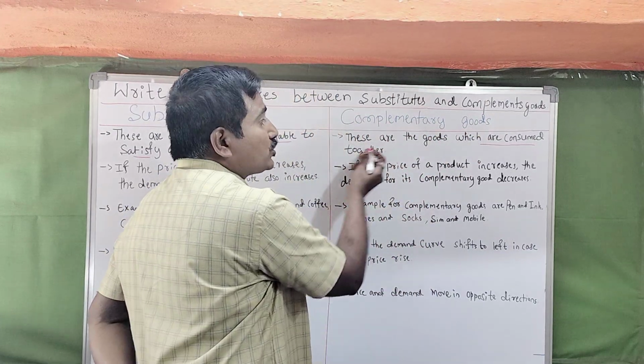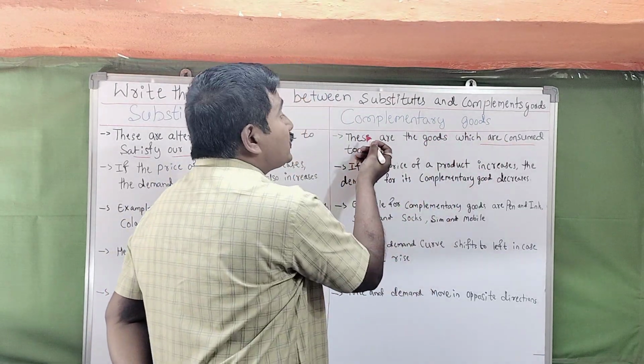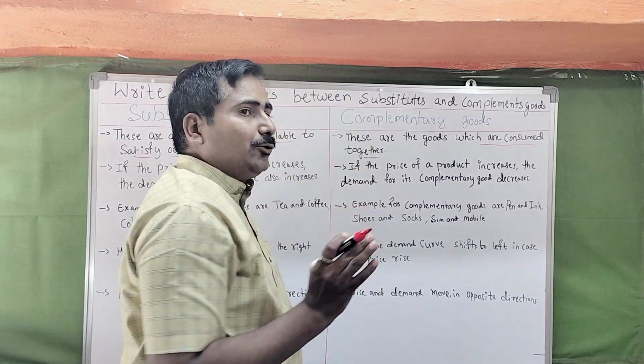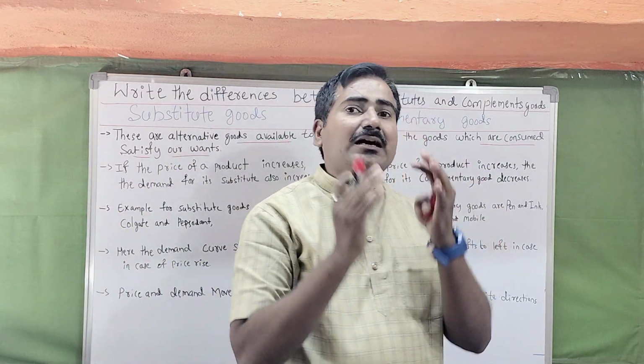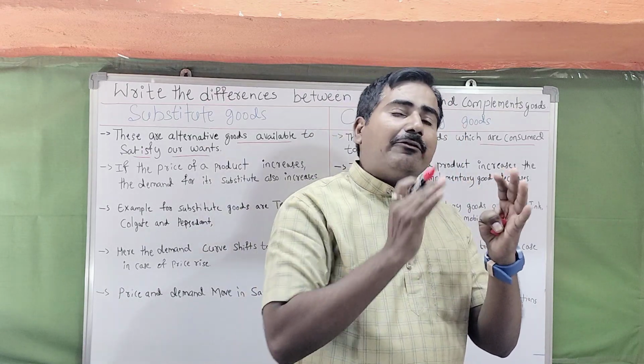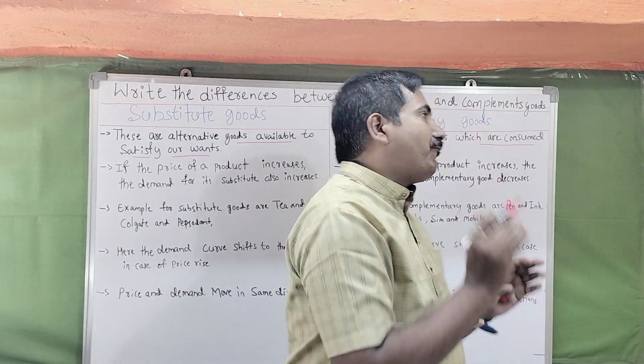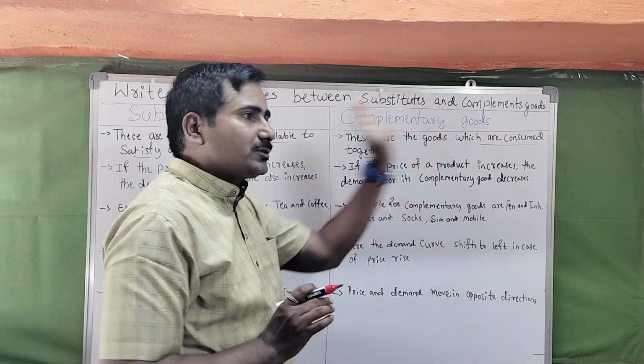That is the most important word: together. These are goods which are consumed together, meaning simultaneously, in a continuous consuming process. That is called complementary goods.